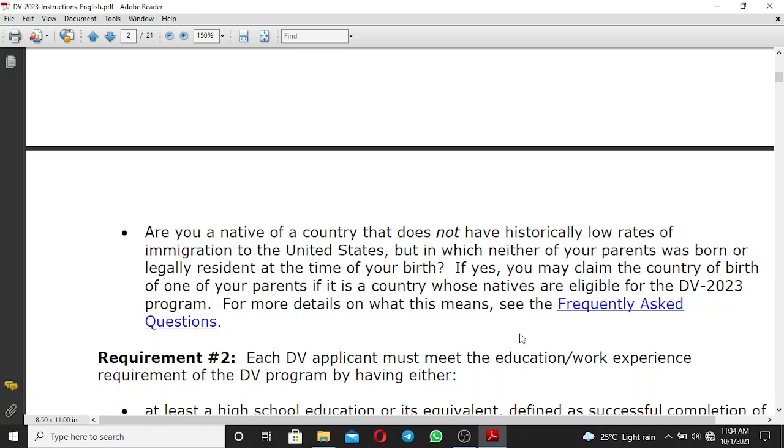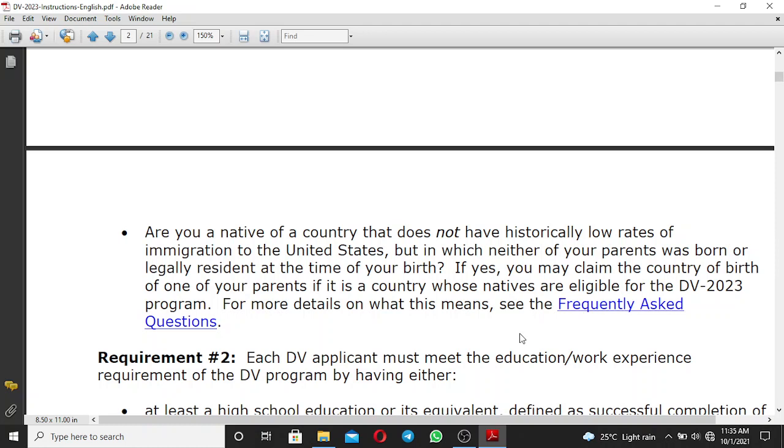I'm going to repeat this point again. You, as a Nigerian, are a citizen of Nigeria. As we all know, Nigerians are not eligible to participate in the DV 2023.